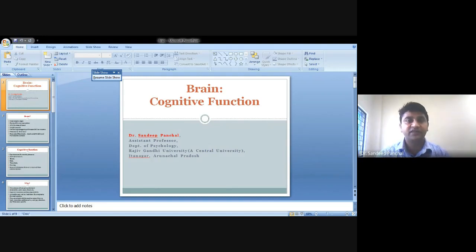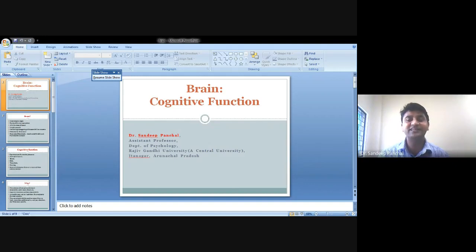Why do we need to understand the cognitive functions? What is the logic behind focusing on them? Because cognitive functions allow us to understand the meaning of something.